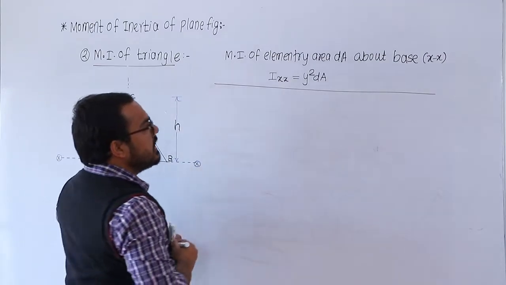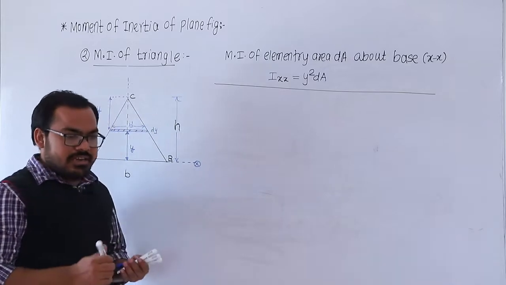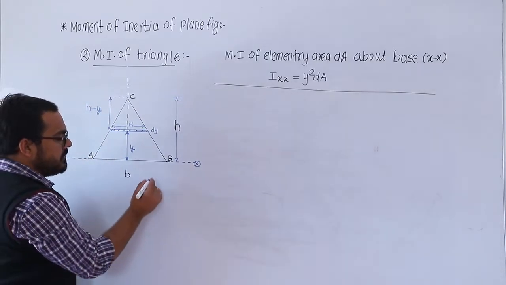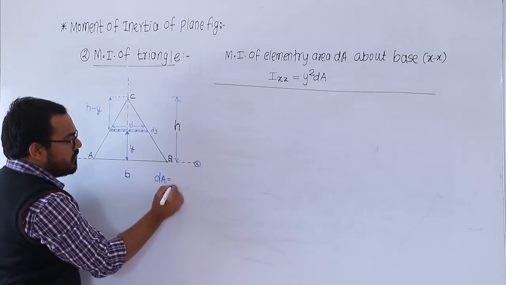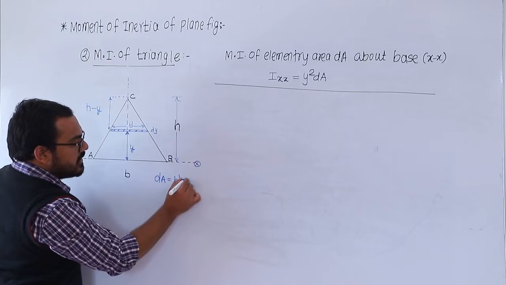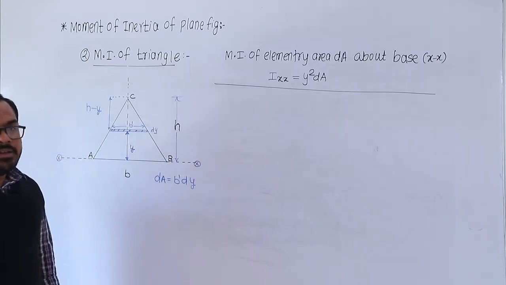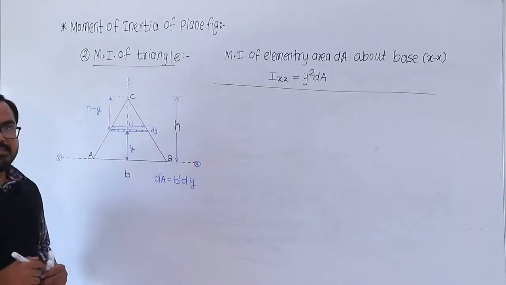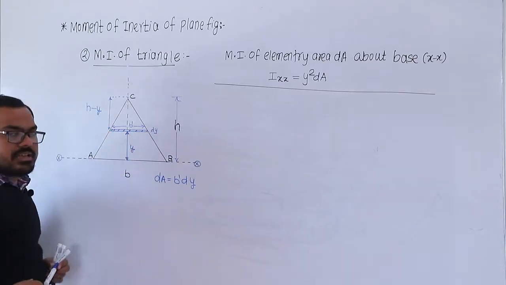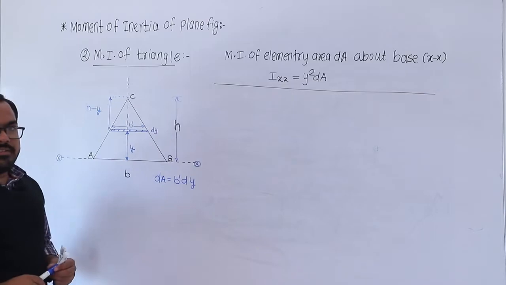But what about the elementary area dA? For this triangle, dA is equal to width b dash and thickness dy. So b dash is the varying width. If you take the strip here it will be b dash, if you take it lower it will be larger, and if you take it higher it will be even smaller.